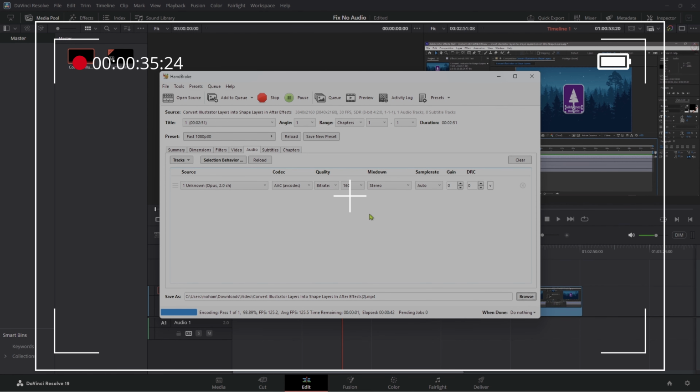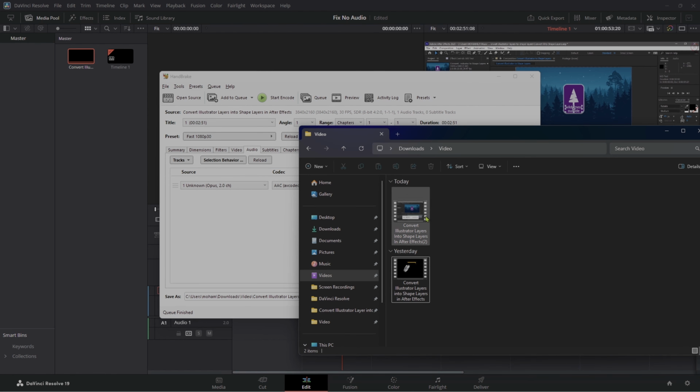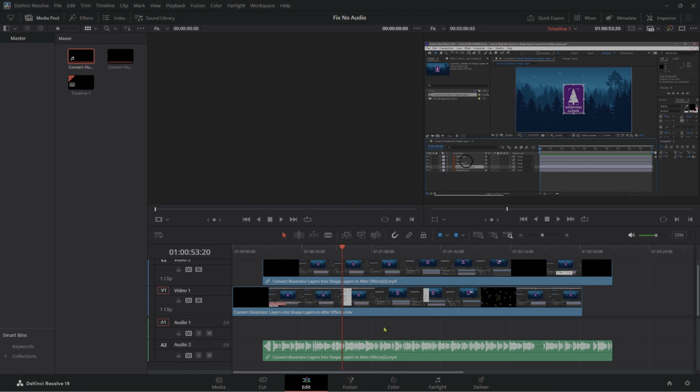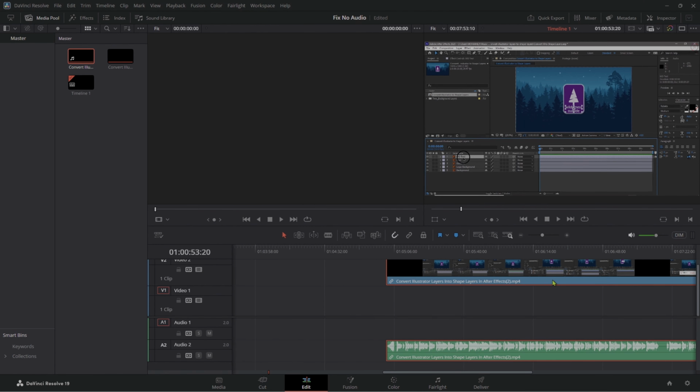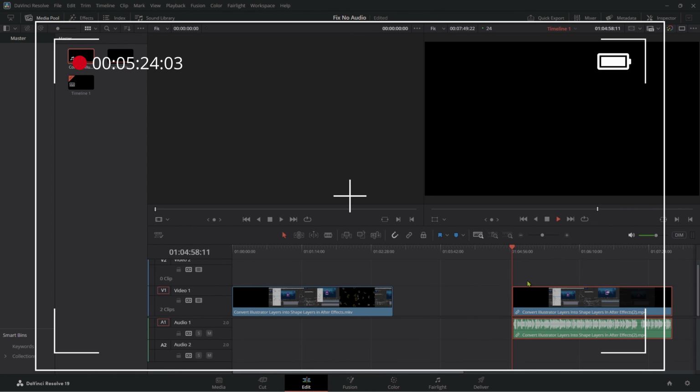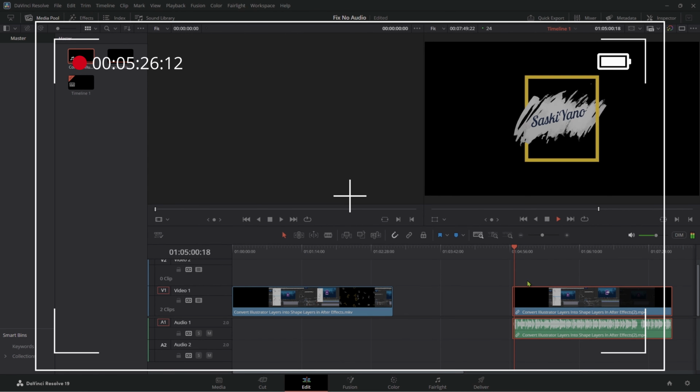Once the conversion is complete, import the newly converted file into DaVinci Resolve. This should resolve any previous audio issues. Your audio should now be playing without a hitch. Enjoy your perfectly synced video and audio.